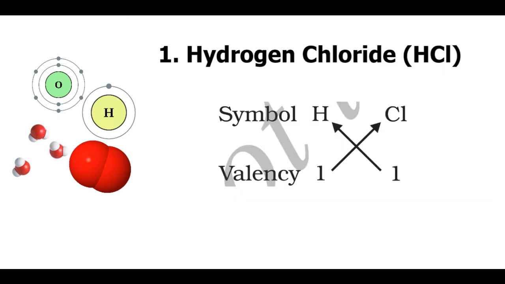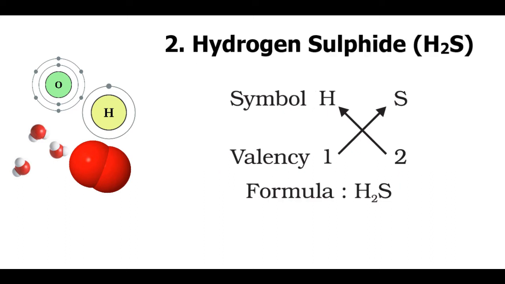The first one, hydrogen chloride. We write the symbols of the constituent elements first and then write their valencies below the symbols. So, the symbol for hydrogen is H and that for chlorine is Cl. The valencies of the elements is 1. After that, we cross over the valencies, that is, pass the valency of one element to the other. This gives us the formula for hydrogen chloride as HCl.